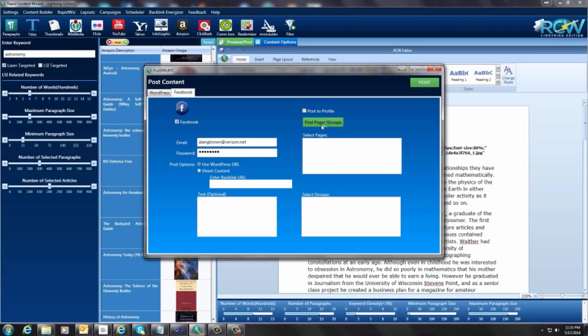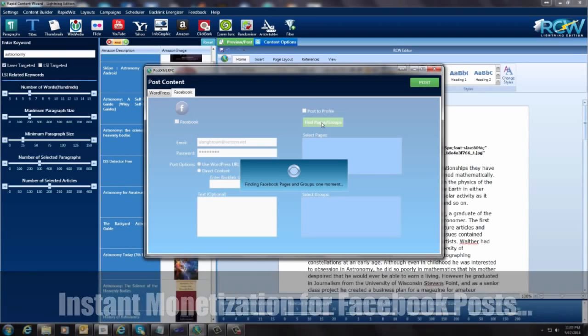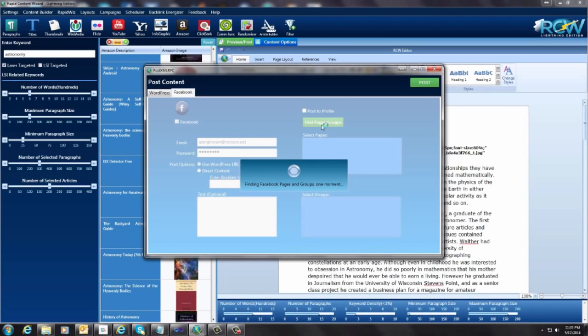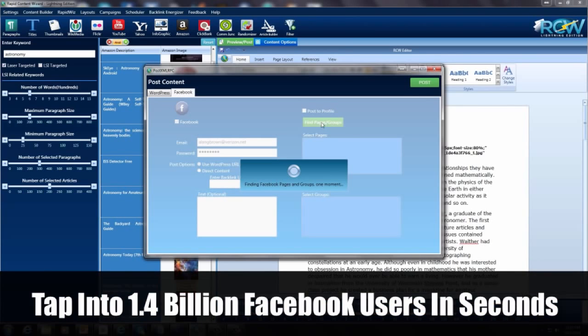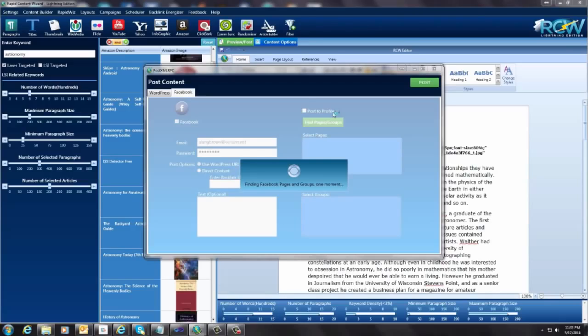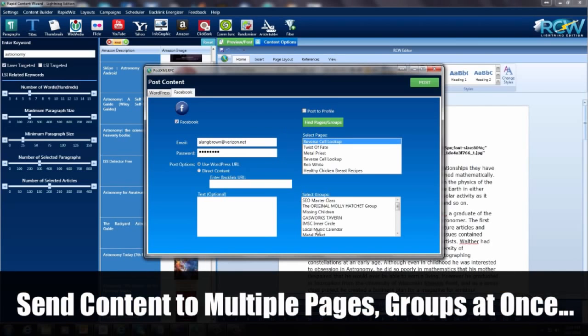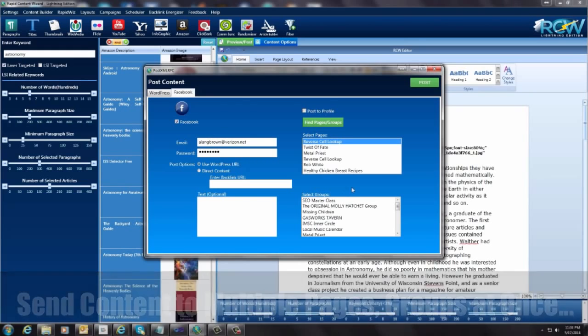So I'm going to click this button here, and this just takes a second. But you see how powerful this is? I mean, you can get all this stuff with a click of a button. And nothing's fancy. It just comes up with what you need here, and then you'll be able to select either the page or the group that you want, and it just goes out and posts it for you on Facebook. And I'm going to show you what that looks like too here in a minute when it's done. So right here I've got a page. I'm going to select this one right here. I'm not going to select a group right now. I'm just going to leave that the way it is. We have the option to use WordPress URL, or we can post just direct content to it.